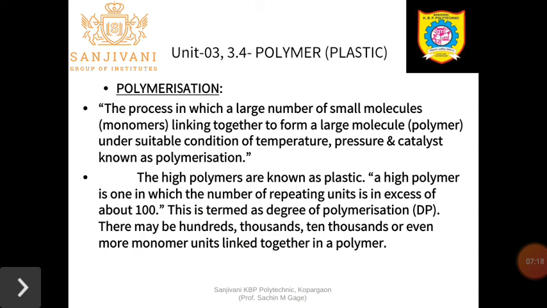High polymer is one in which the number of repeating units is in excess of about 100. So which polymer is said to be a high polymer? In which the repeating unit, in the sense the units which are joined again and again in the polymer, that unit is said to be a repeating unit, and that should be more than 100. It should not be less than 100. If it is more than 100, then it is said to be a high polymer, and this is termed as the degree of polymerization.